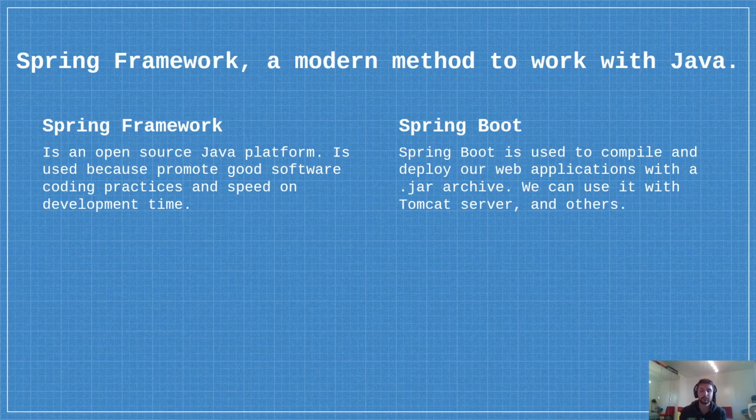Also, we have Spring Boot that is a part of the Spring framework that is used to compile and deploy our web application with a .jar archive. We can use it with Tomcat server and others. If you work with Spring Boot, you have Tomcat integrated in the application. But if you only work with Java, you have to install it on your computer or on the server.